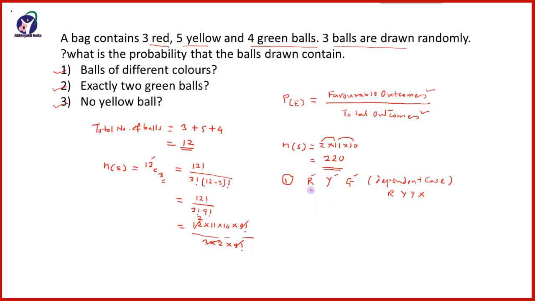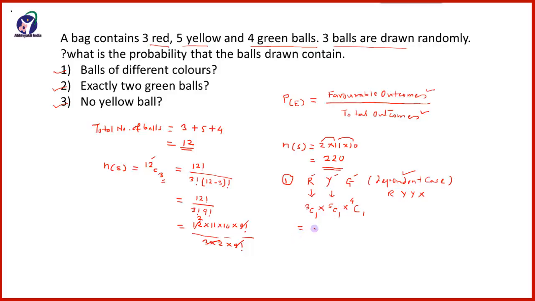so there are 3 red balls. So the favorable will be 3C1 because 1 we require. 1 is favorable out of 3. Similarly, for yellow, how many balls are there? 5 balls are there. So it will be 5C1 because 1 out of 5 is favorable. And third one is green, and there are 4 green balls, so it will be 4C1, and since it is a dependent case, we will multiply this.